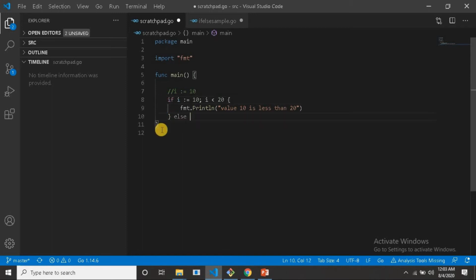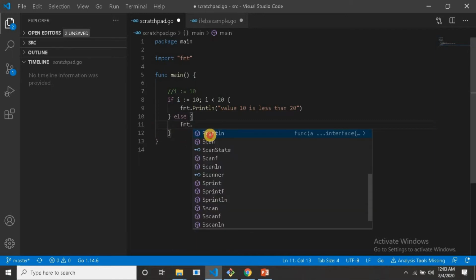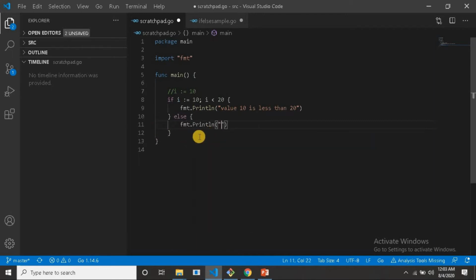Again, I am adding an else statement: fmt.Println("value of i is greater than 20"). I am initializing the variable with the value 50.